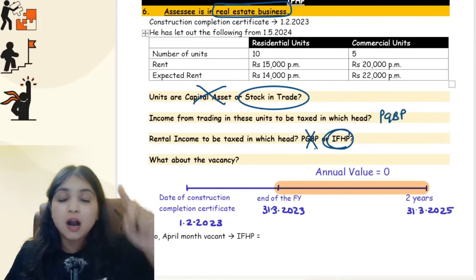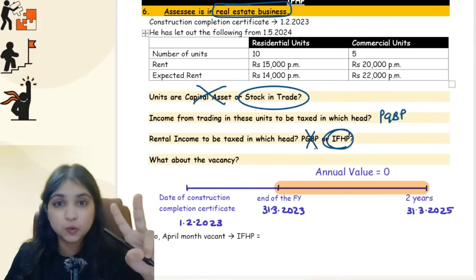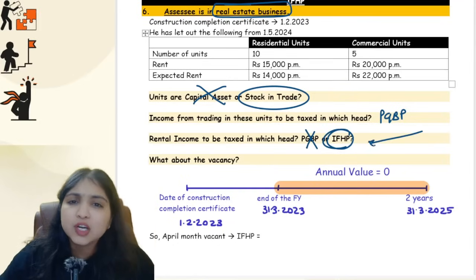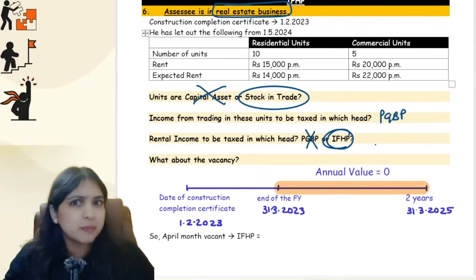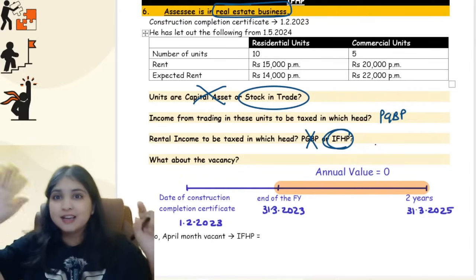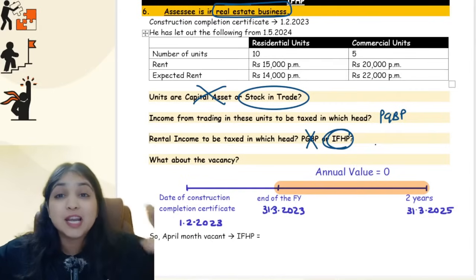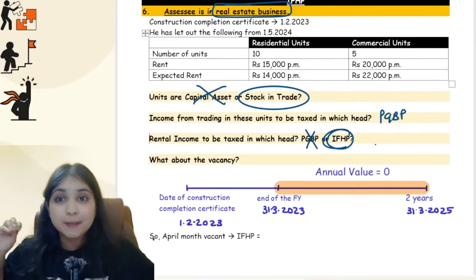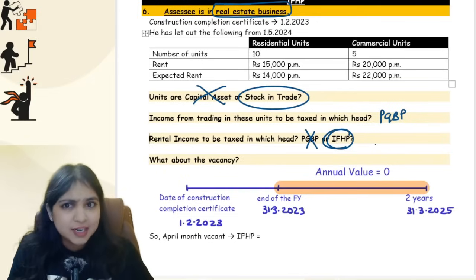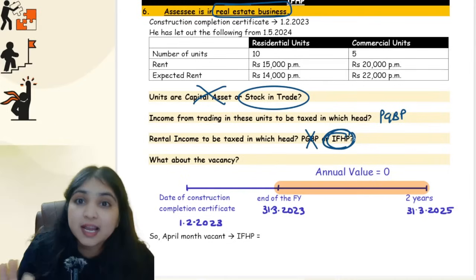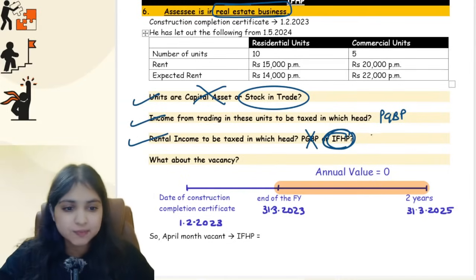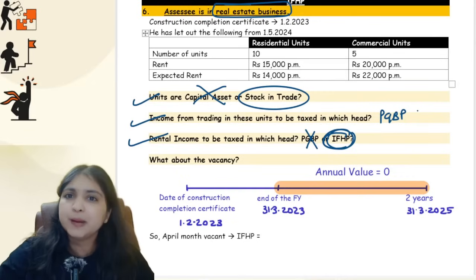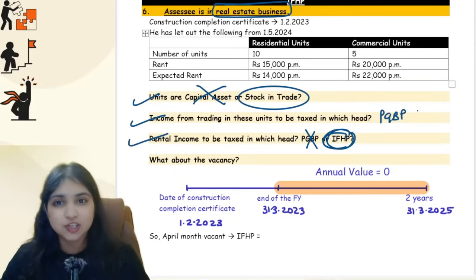Because just now I told you a house property will go into the PGBP head only in two cases. Tell me, guys, why will it go to PGBP head? Am I self-occupying the property for my business or profession? No. Am I in the business of letting out commercial properties? No. I'm into real estate business. Real estate business is different. Business of letting out commercial properties is different. So if I'm in the real estate business and by chance if I have any rental income, that rental income will stay under the IFHP head only. Understood, everybody?